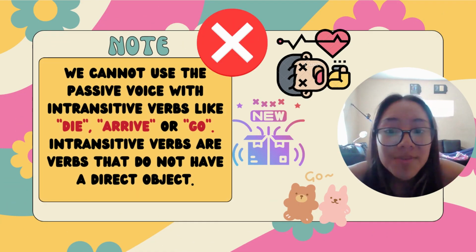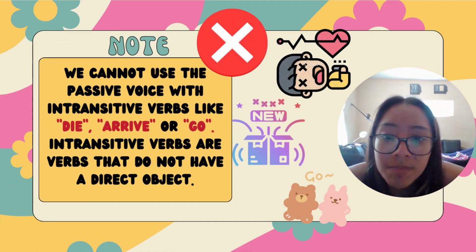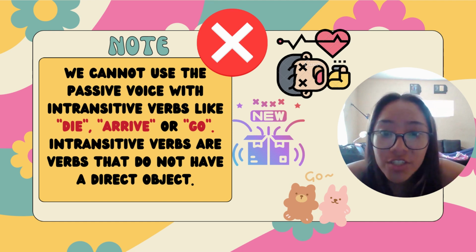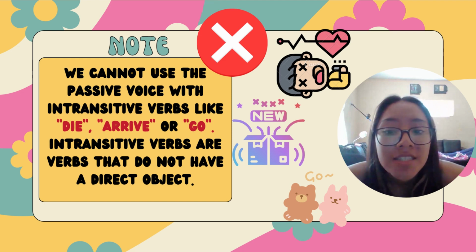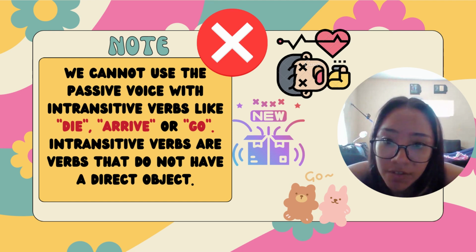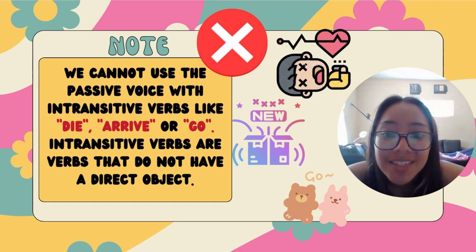And to finish my explanation, a final note: we cannot use the passive voice with intransitive verbs like die, arrive, or go. Intransitive verbs are verbs that do not have a direct object.